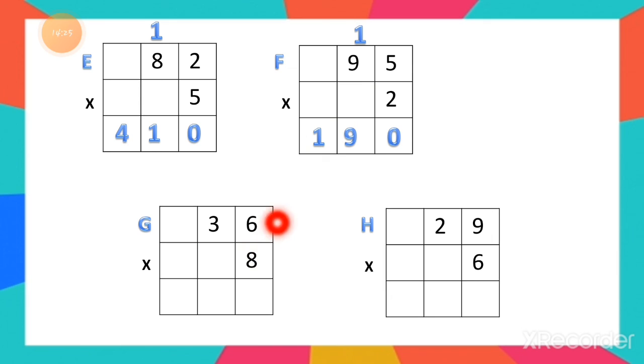Sum number G, 8 sixes are 48. So you can write down 8 under the ones column. 4 will go as a carry forwarded number. 8 threes are 24 plus 4 is equal to 28. So the answer is 288.